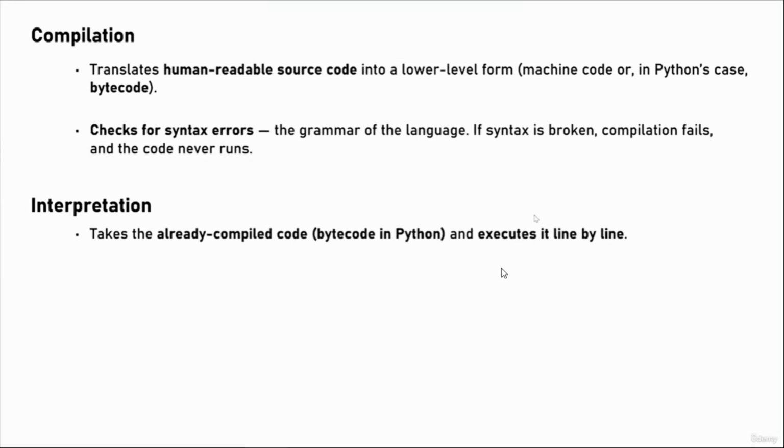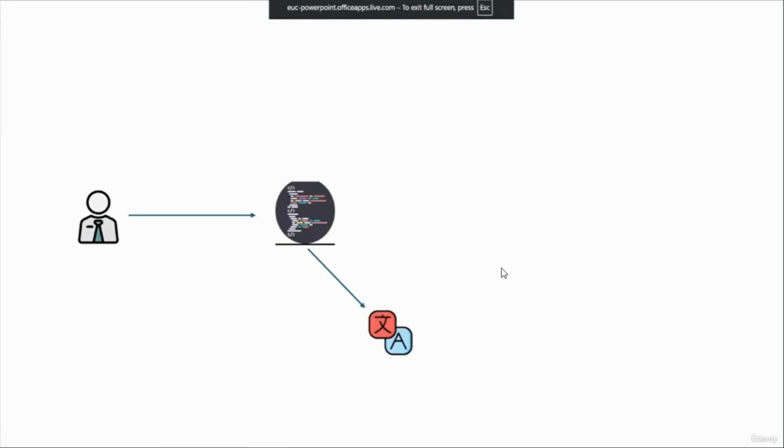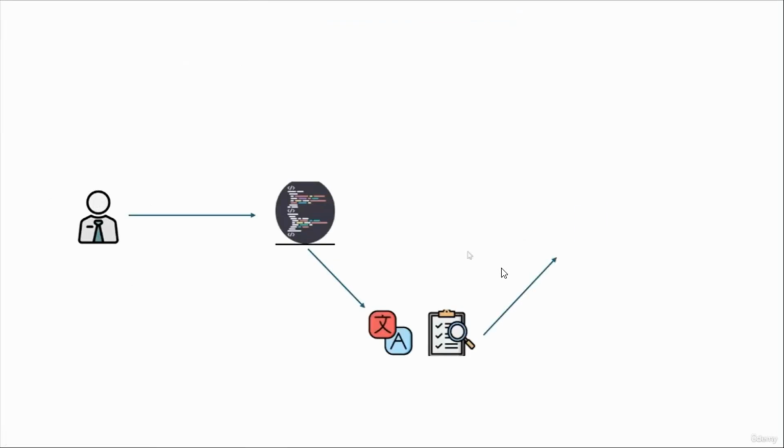It takes the already compiled code, in Python called bytecode, and executes it line by line. At this stage, the program can still fail if something is semantically wrong. For example, dividing by zero, we cannot divide by zero, or wrong type operations. So let's see a small example about all of those stages.